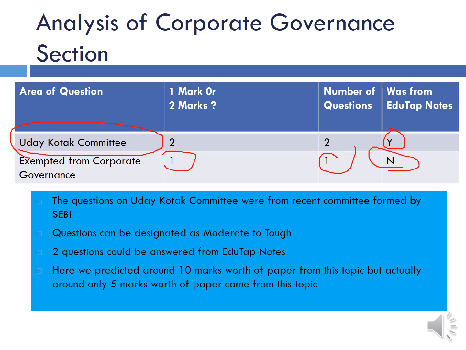So as we said, these questions on the Uday Kotak committee were based on a recent committee formed by SEBI, so they were kind of part of current affairs. Questions can be designated as moderate to tough. 2 questions could be answered from EduTap Notes. And here we predicted around 10 marks worth of paper to come from corporate governance last year, and around 5 marks worth of paper came from this topic. So again, I think it's still a justice to this topic. Though this is an important topic, there is not much theory, so you can only put questions from current affairs, and 5 marks is a good justice to this topic.